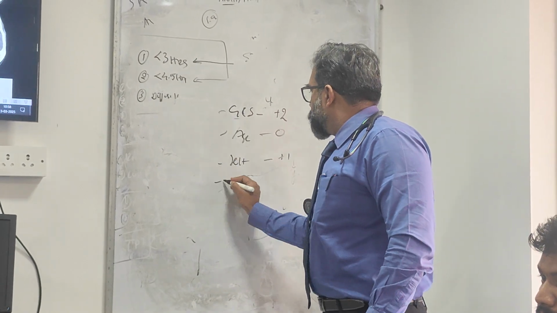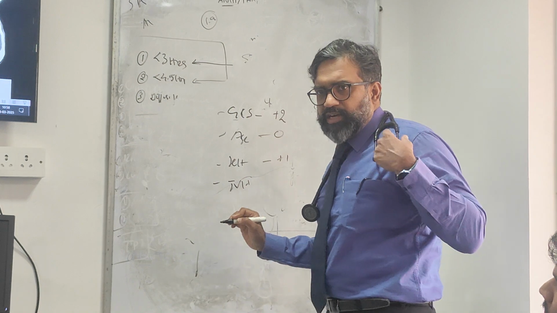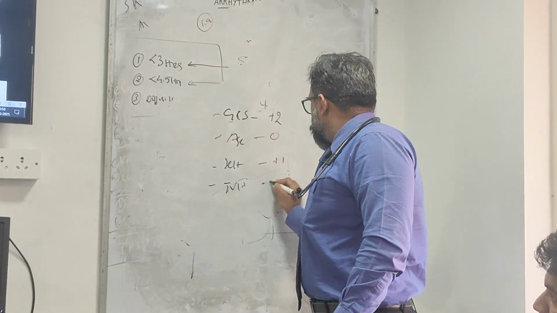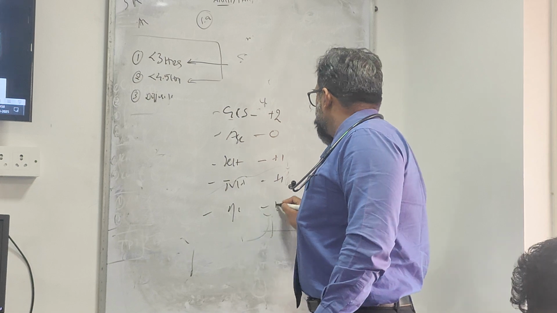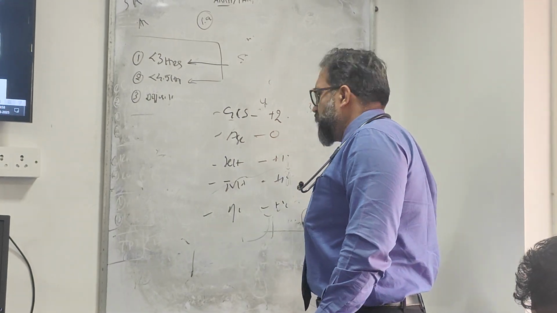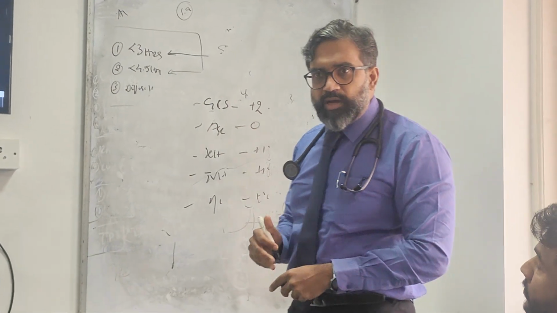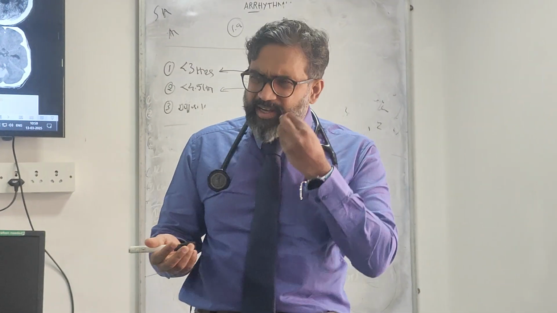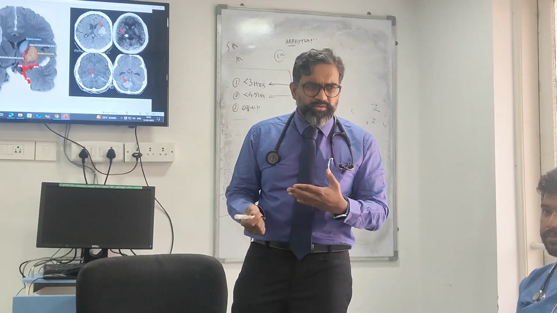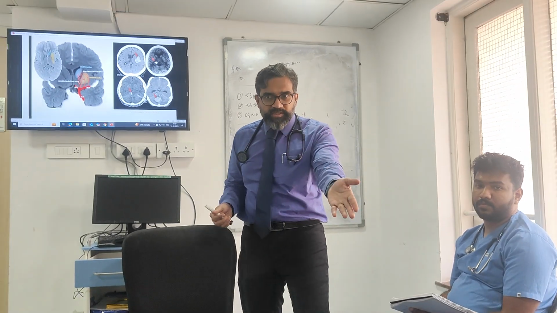Then IVH, intraventricular hemorrhage. She had. So plus 1. And then infratentorial. It was plus 1 again. So how much does this come? 2, 3, 4, 5. Mortality is 100%. Is she dead? In fact, she's conscious, obeying, eating food now. You understand? Mortality is 100% as per the score.